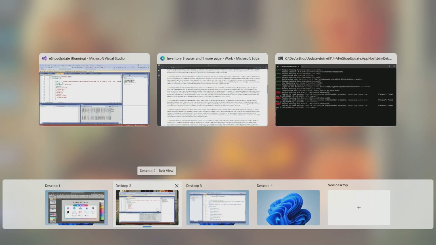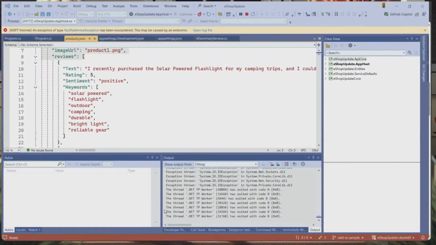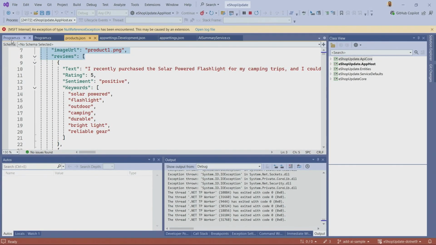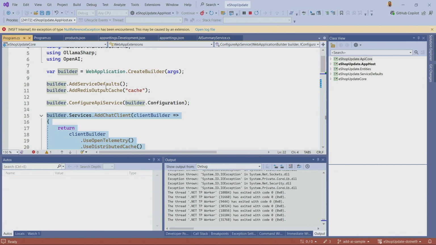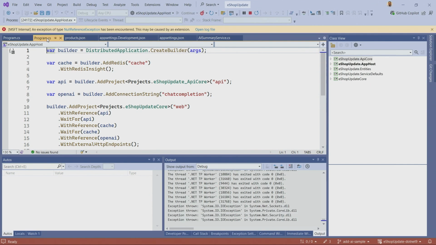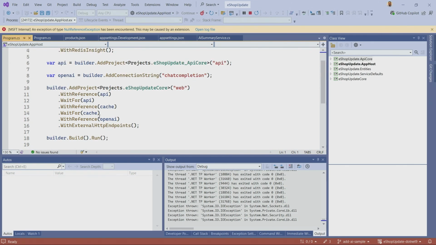So how exactly do we go about, okay, we have all this data, we also generated summaries. How do we go about integrating that into our application? And so if we go here, we are effectively setting up that chat client. So we're using dependency injection. We are inside of our app host. That's our front end. That's our app host. So you can see that we can use similar patterns with .NET Aspire here.